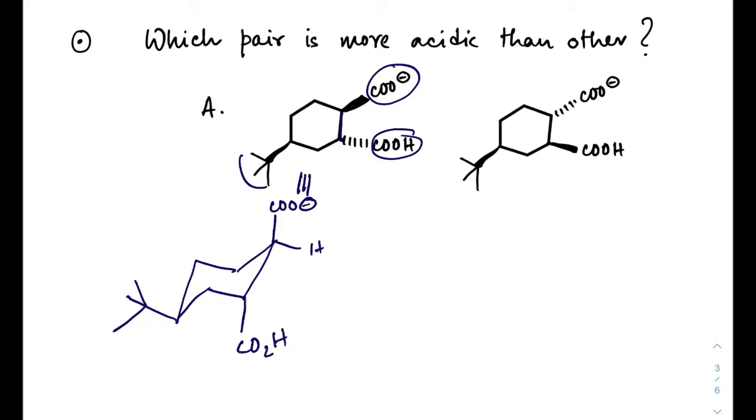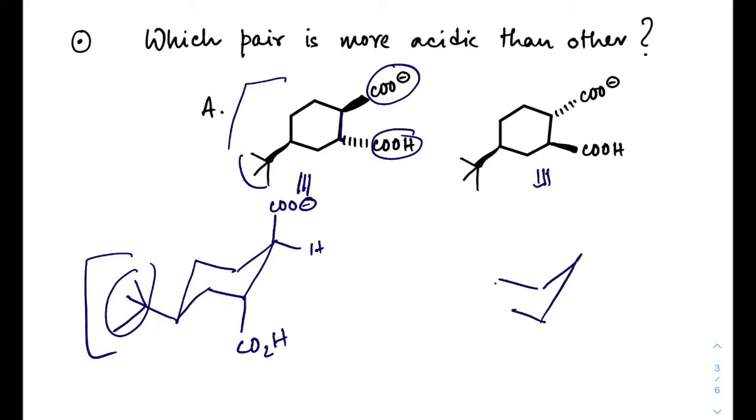Okay, there will be no flipping because the tert group locks the conformational change, but in this case if we draw the structure as previous, the tert group will be in equatorial. Now this CO2 minus is anti with this tert group, so it will be in equatorial position.